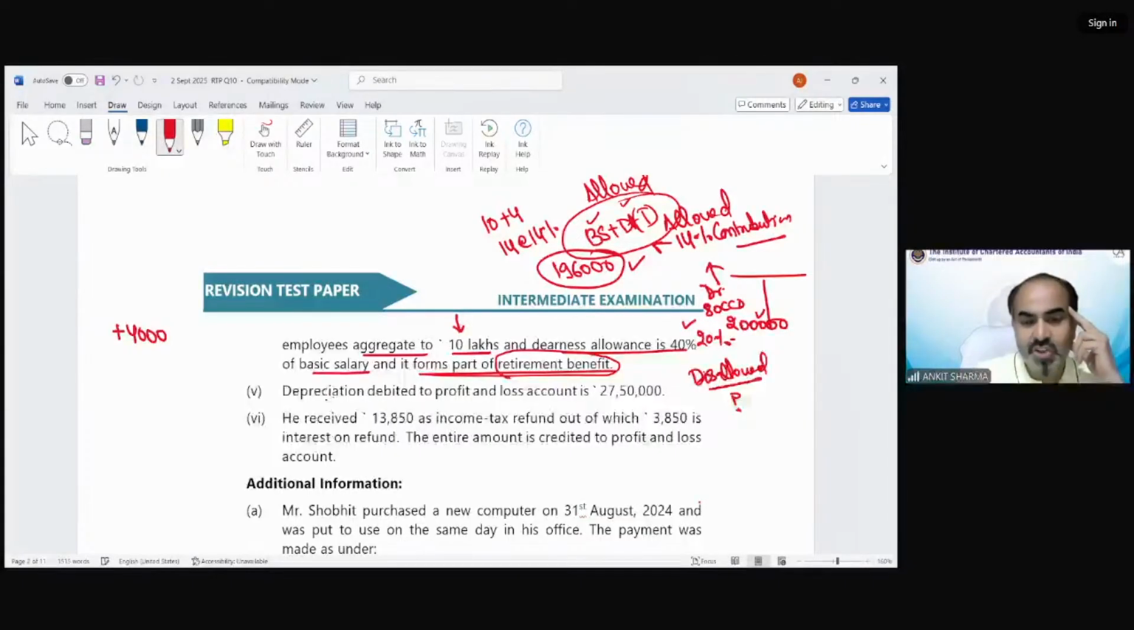Now, depreciation debited to profit and loss account is 27,50,000. What do I need to do with this? क्या करना है इसको? Add back करें, reduce करें या कुछ ना करें? बताओ बच्चों. What do we need to do with this? बड़ा सिंपल है. This is depreciation as per accounting, so we need to add it back. We will find out the depreciation as per income tax and we will deduct that depreciation. So this depreciation needs to be added back.